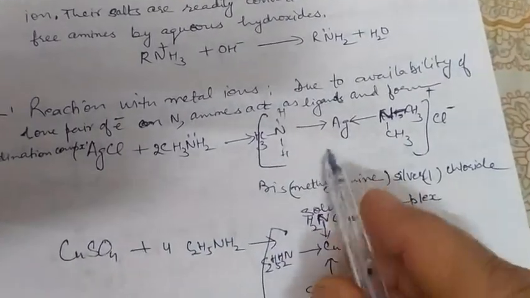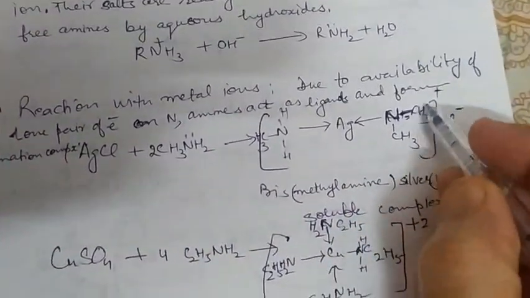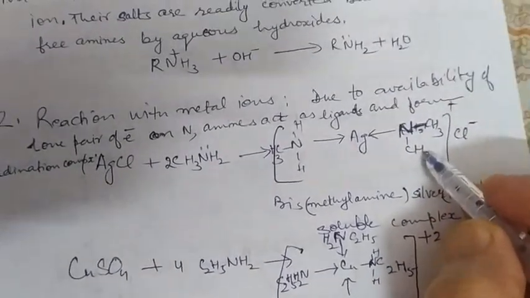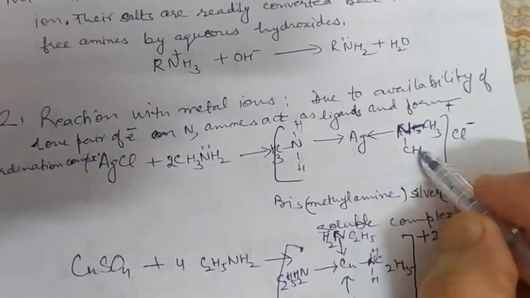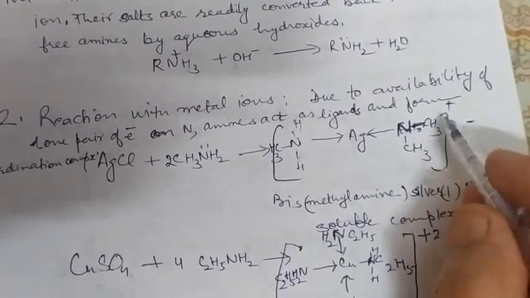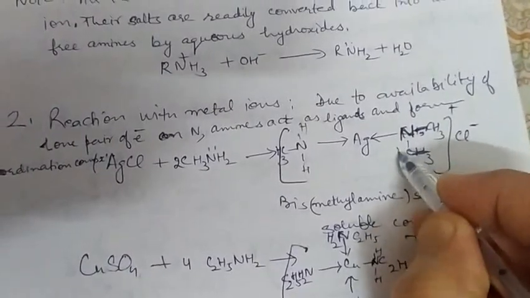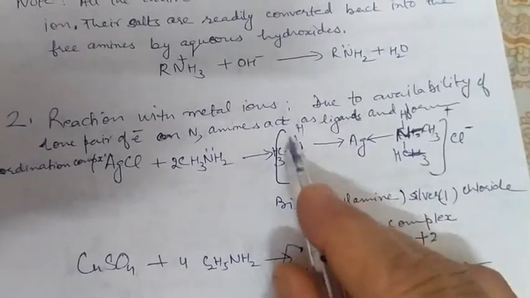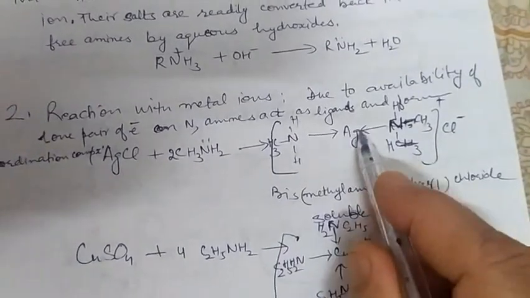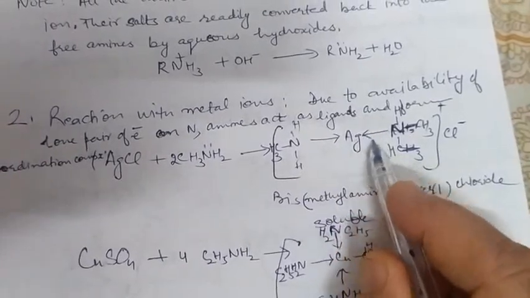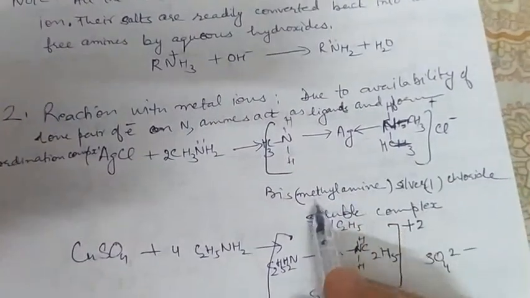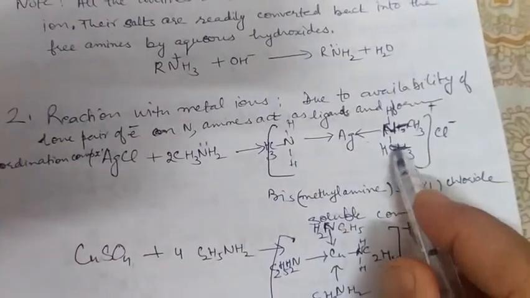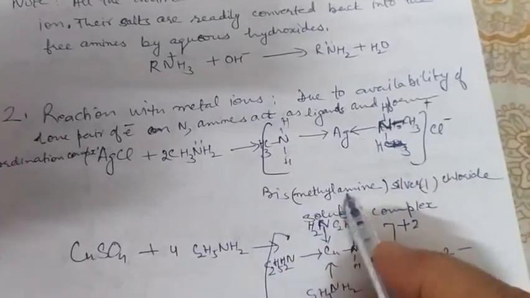They react to form, here it is hydrogen, here also hydrogen, a methylamine molecule, another methylamine molecule coordinating to silver metal, and this bis methylamine, two molecules of methylamine, hence it is bis methylamine.